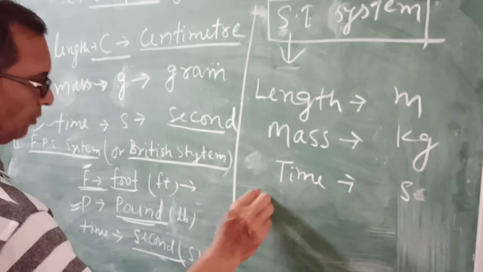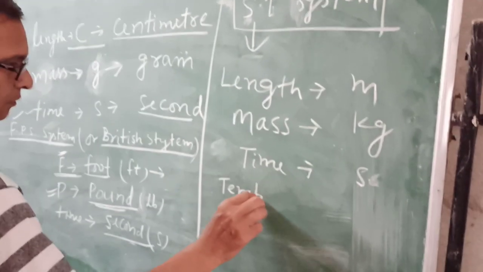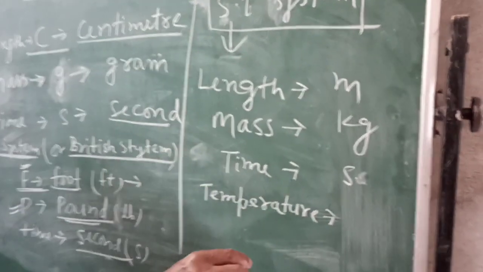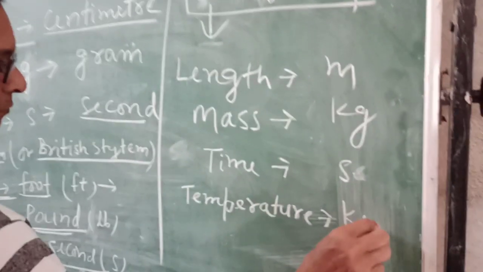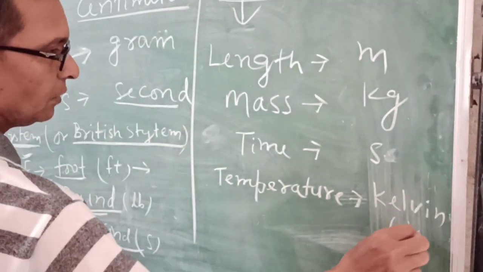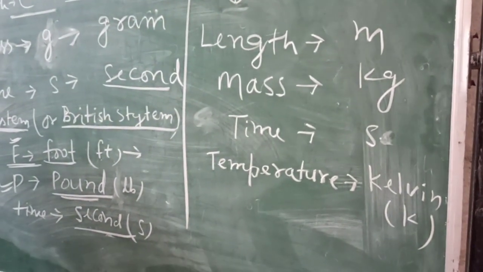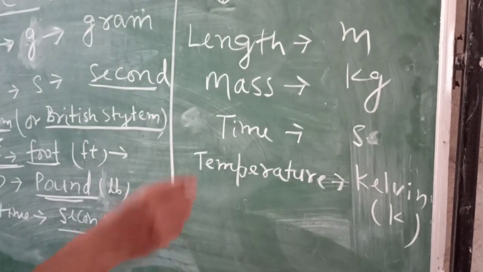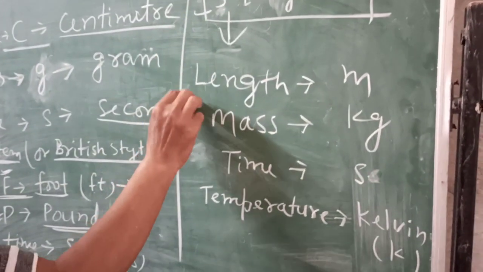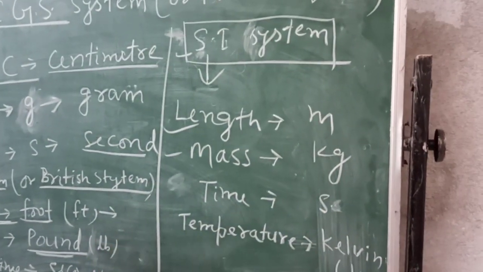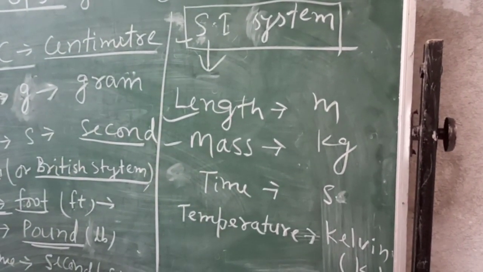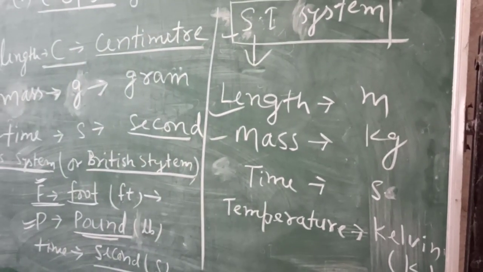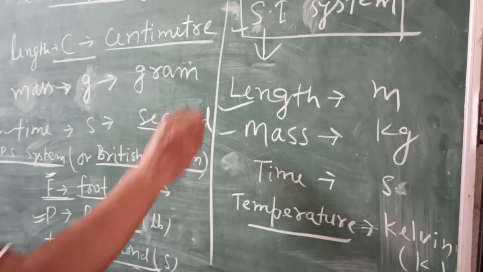Temperature is measured in Kelvin. There are a total of seven main international system units used, and two other units, angle and solid angle, are also used in the SI system.